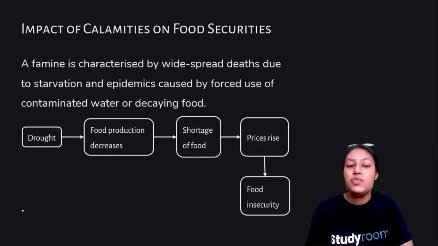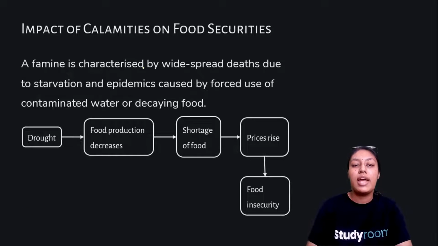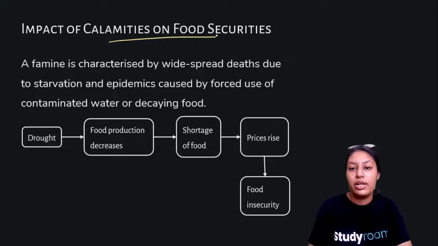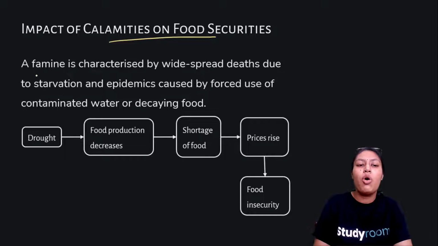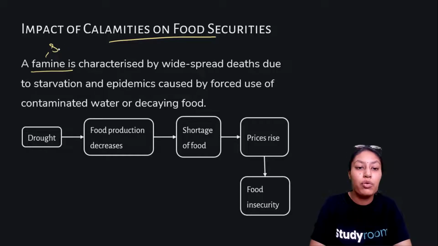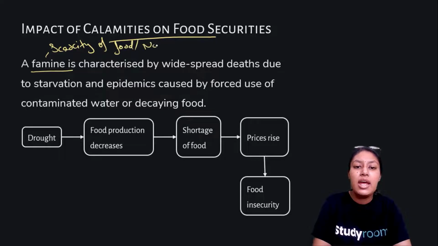Now, let's find out the impact of calamities on food security. Okay, what impact they have on food security. So one is the word famine. What do you all understand by famine? Famine in simple terms is scarcity of food, means not enough food.